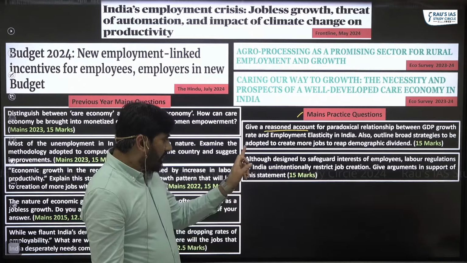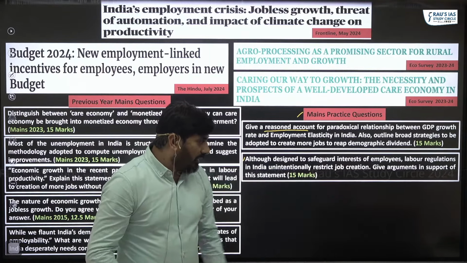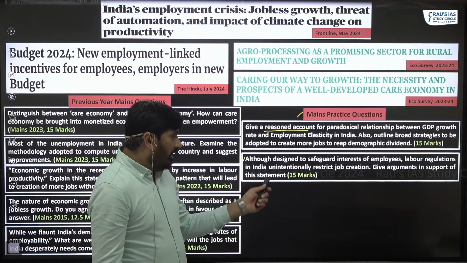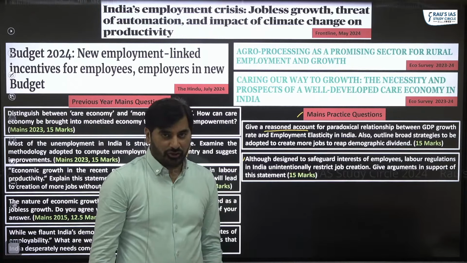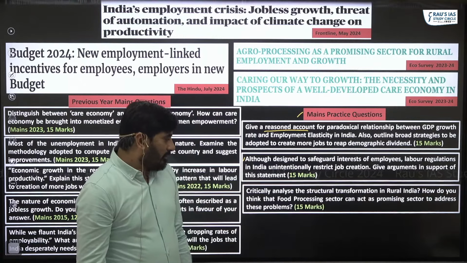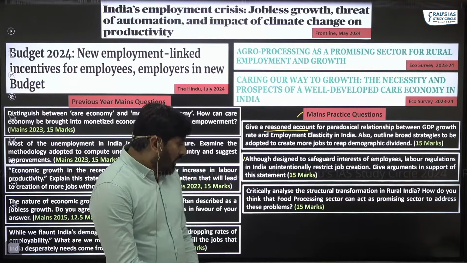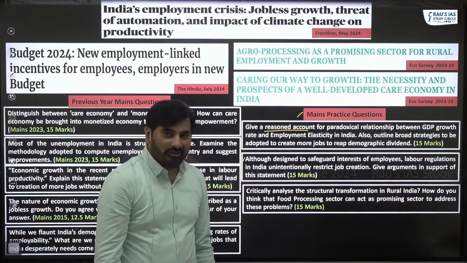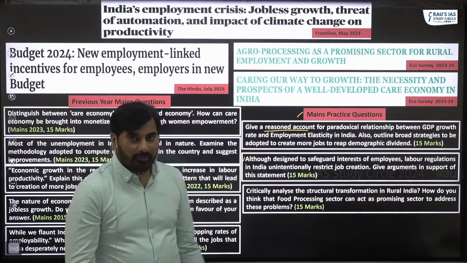Based upon that, look at the practice question here. Although designed to safeguard the interest of employees, labor regulations in India unintentionally restrict job creation. Critically analyze the structural transformation in rural India. How do you think that the food processing industry can act as a promising sector? So these are some of the practice questions.